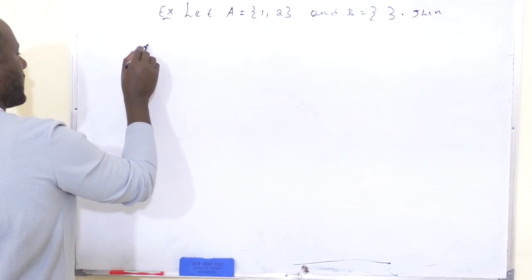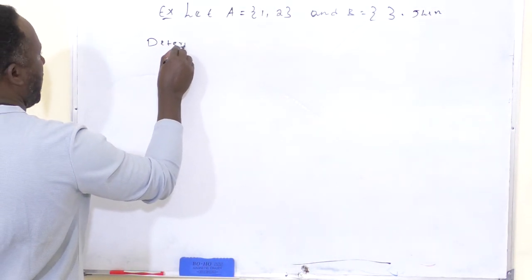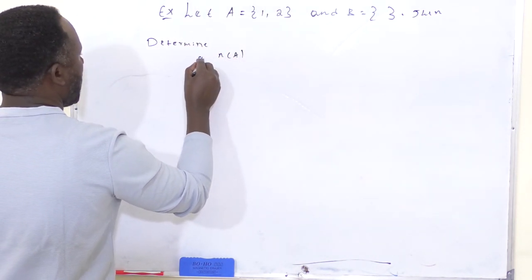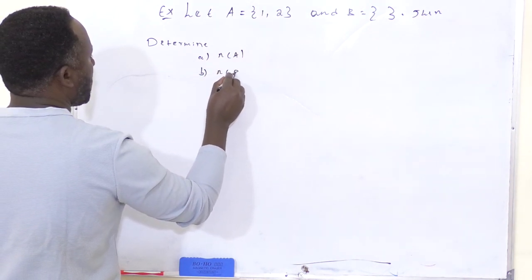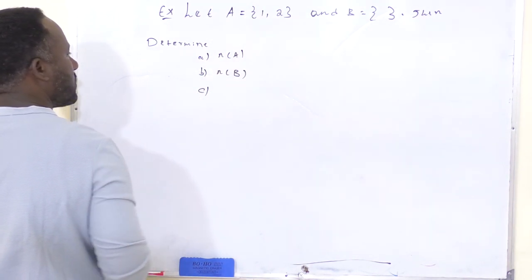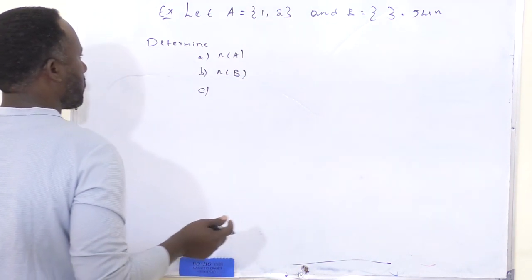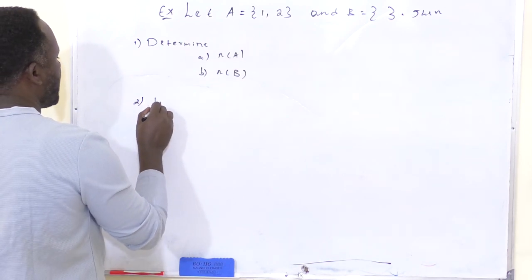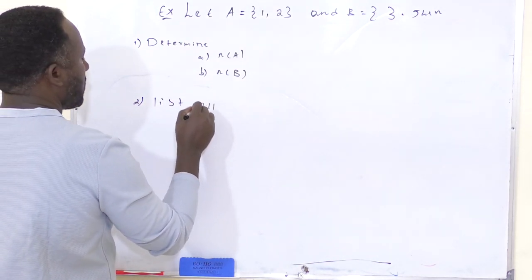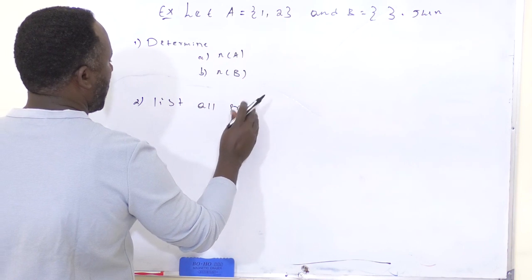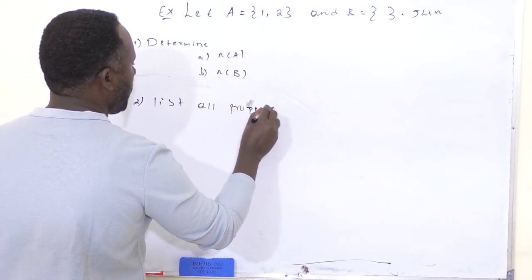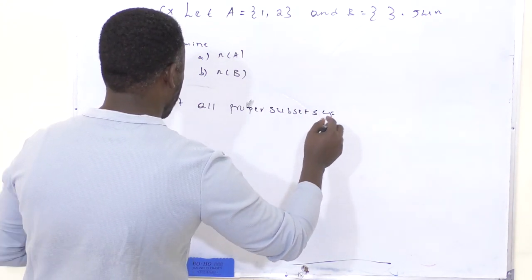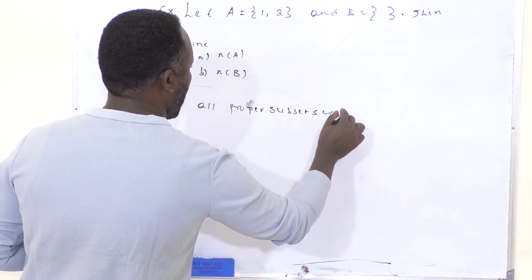Then determine the number of A and the number of B. This is the first question. And the second question: list all proper subsets of A and B.